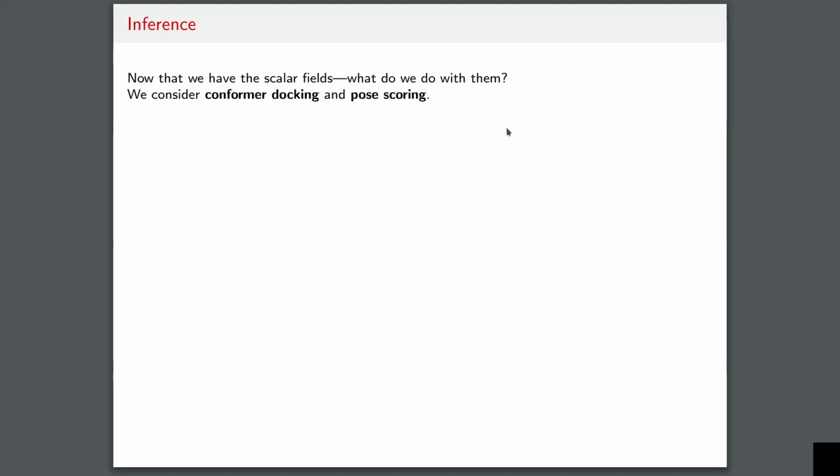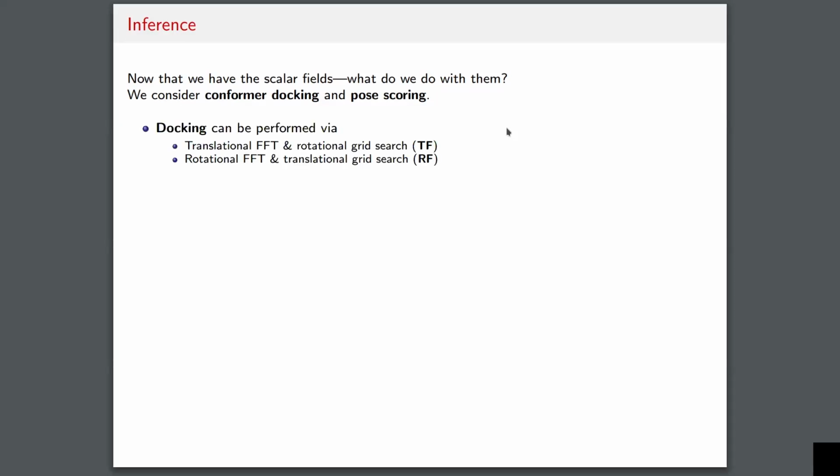What we can also do is a separate procedure where we have candidate ligand poses and just want to score them. In the scoring procedure, there are no fast Fourier transforms involved, because the FFT is useful for optimizing the rototranslation, rather than directly scoring poses. So I will just gloss over the details of the scoring. They'll be on the slide, but I won't talk about them in detail.